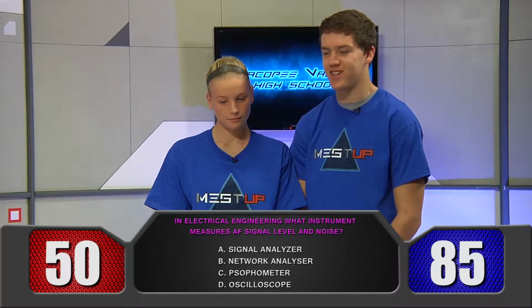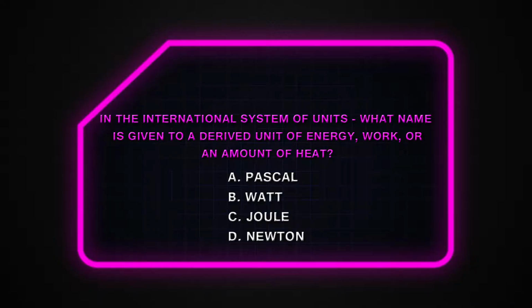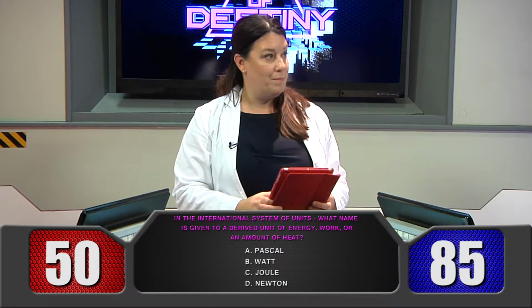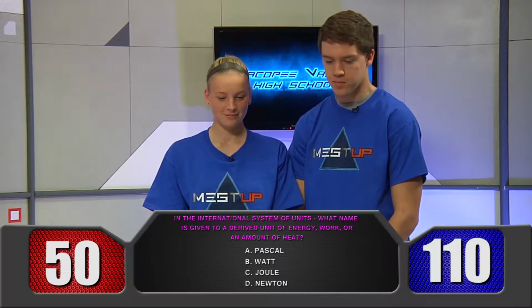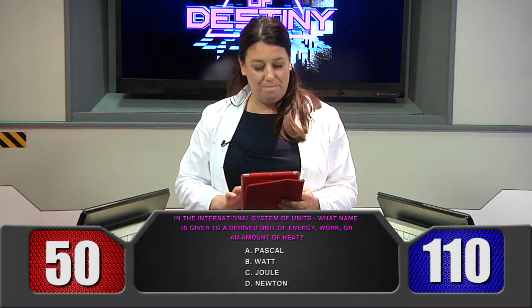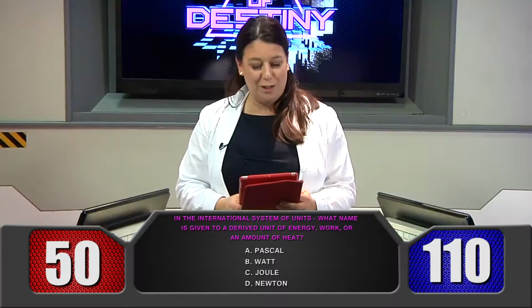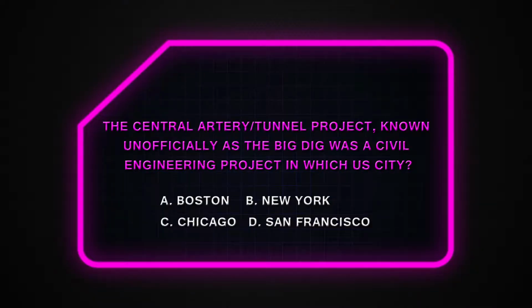Blue team, your choice. Engineering for 25, please. In the International System of Units, what name is given to a derived unit of energy, work, or an amount of heat? Blue team. C, joule. Correct. And your choice again, blue team. We'll just finish out engineering for 10. The Central Artery / Tunnel project, known unofficially as the Big Dig, was a civil engineering project in which U.S. city?